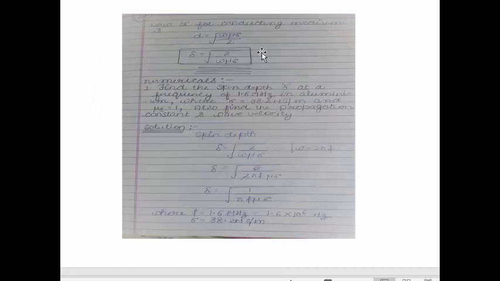Next is velocity. The formula for velocity is square root of 2 omega upon mu sigma. As you all know, the unit of velocity is meter per second. Next is skin depth, delta is equal to 1 upon alpha. Here the value of alpha is square root of omega mu sigma upon 2. So after filling in the value of alpha, delta is equal to square root of 2 upon omega mu sigma. So these are some important formulas for the good conductor after applying the criteria.